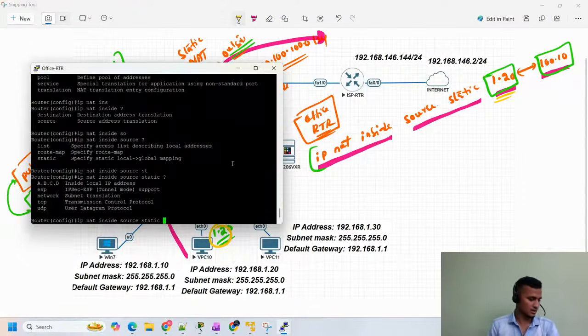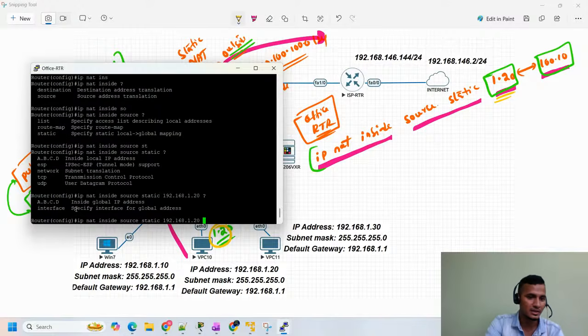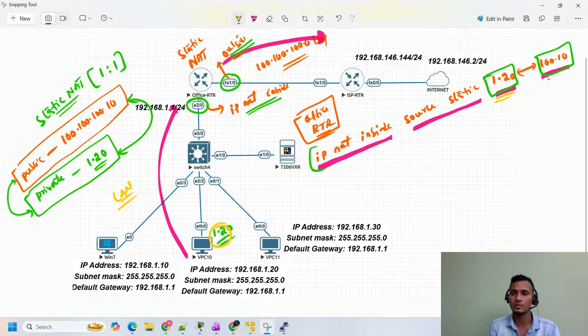On the office router, I'm going to mention the inside IP address, which is 192.168.1.20. Then if I use a question mark, it asks for the inside global IP address. From which IP address are you trying to map? On this router, I'm trying to map this 1.20 IP address with 100.100.100.10.